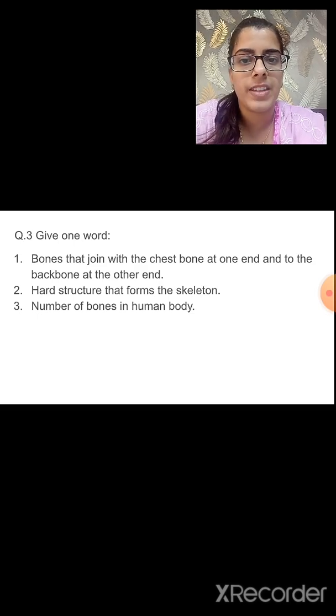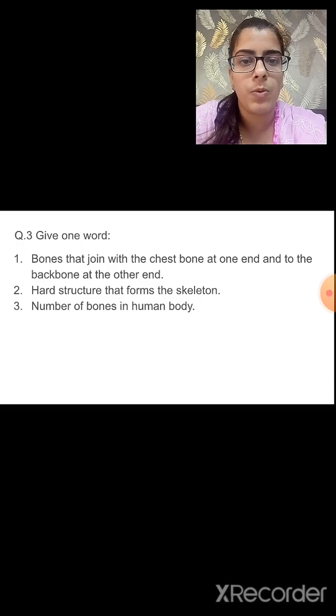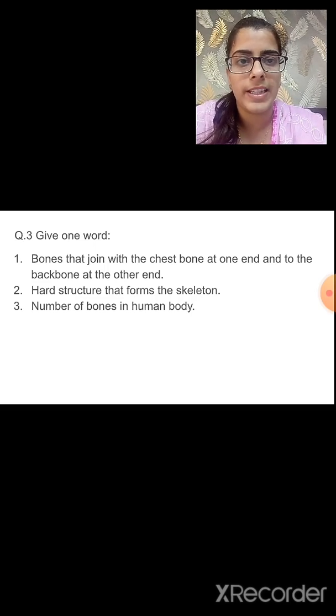Question number 3. Give one word. Bones that join with the chest bone at one end to the backbone at the other end. So which bone is joined with the chest bone at the one end and the backbone at the other end? It is the rib cage. Second, hard structure that forms the skeleton.